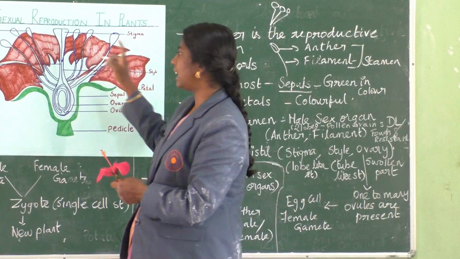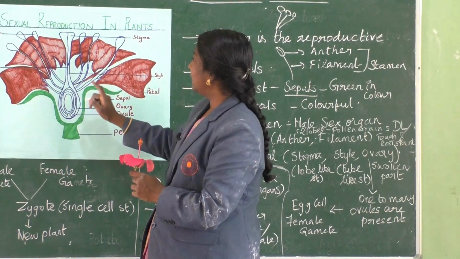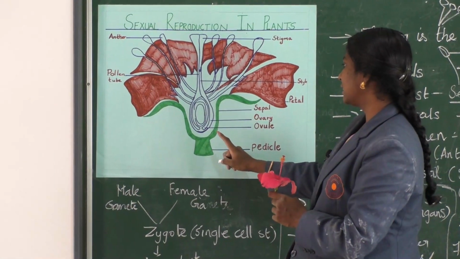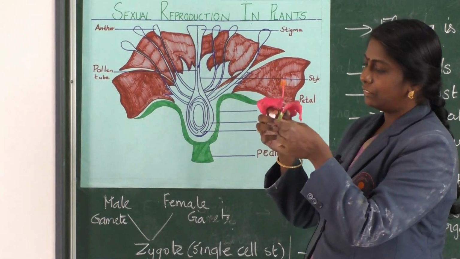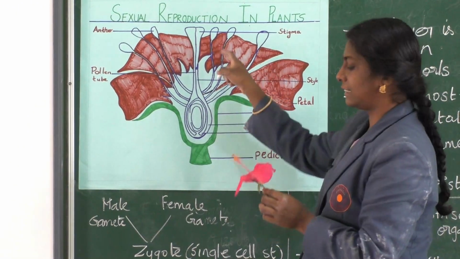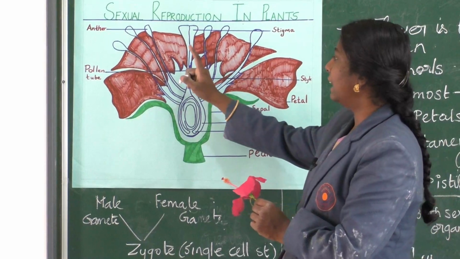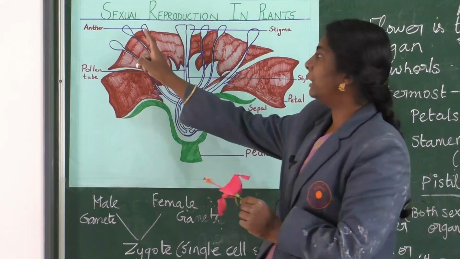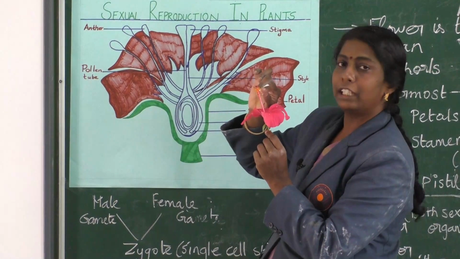Here also in this diagram you can clearly see, it's a beautiful picture, 4 whorls are there. The first one is said to be the sepals. This green colored whorl is the sepal. And these are petals, which will be colorful. The third one is the male sex organ, that is the stamen. Stamen is a combination of anther and the filament, the red colored part.